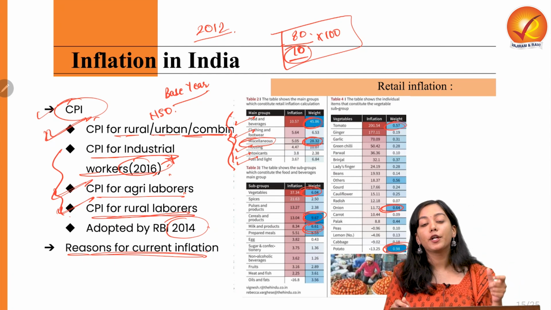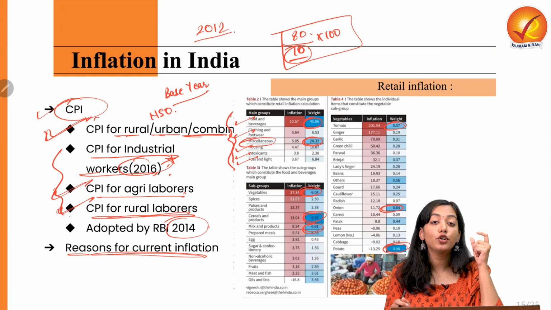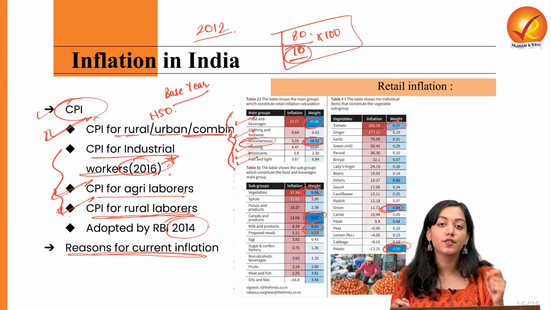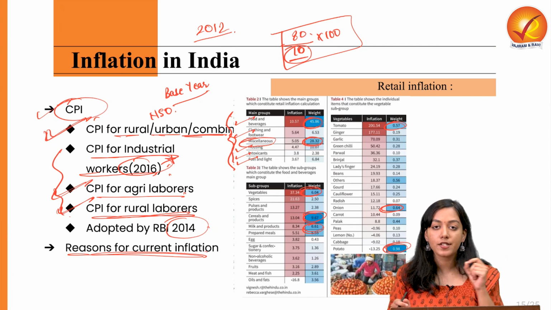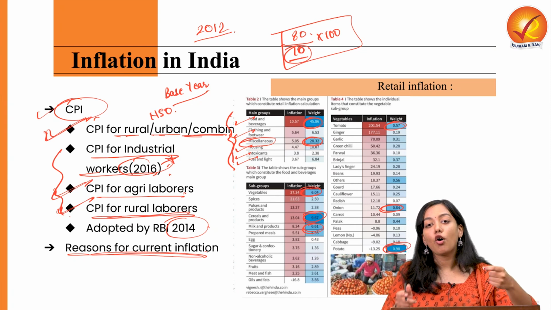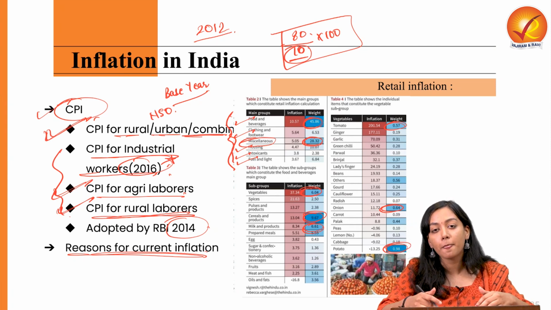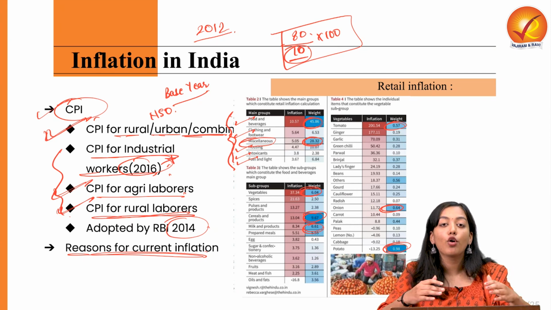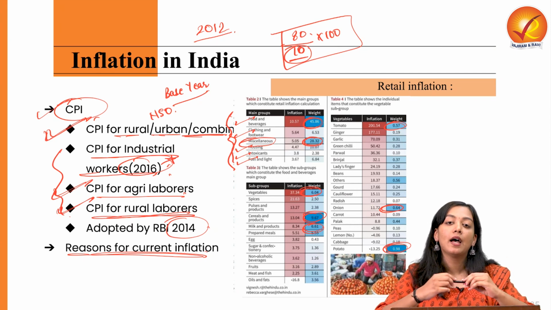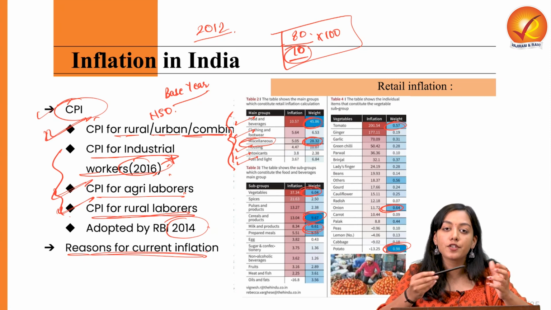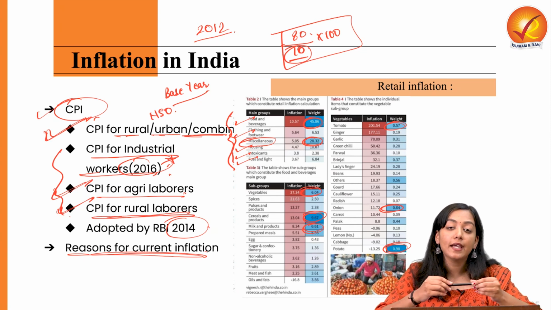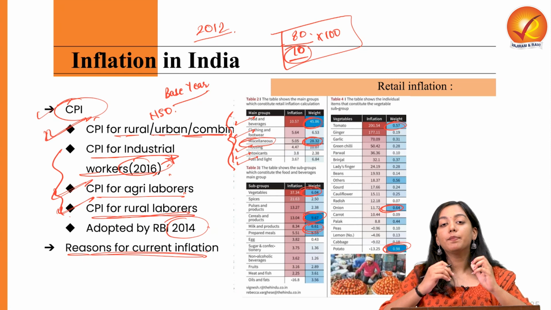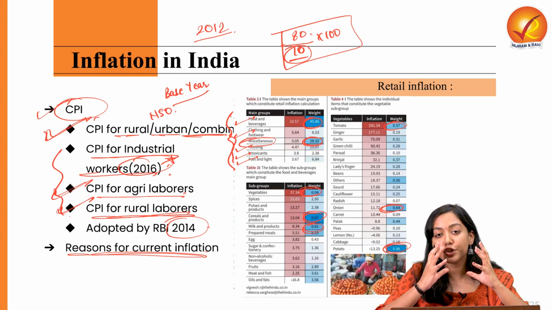And these very tomatoes have gained an inflation of more than 200% in the last 4 months. So that is the problem. What is the reason of rising tomato prices? First and foremost is the extreme weather events that have been happening. A lot of heat waves have marred the agricultural production of tomatoes. And second, because we are seeing unprecedented amount of rainfall for a very short span of time.